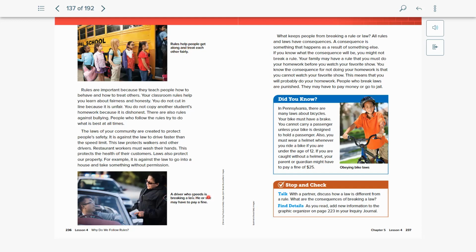A driver who speeds is breaking a law. He or she may have to pay a fine. Why do you think speeding is illegal? Why do you think that's against the law? We know that as a rule, right, people shouldn't be going very, very fast. But why? Why might that be something that could be dangerous for other people?